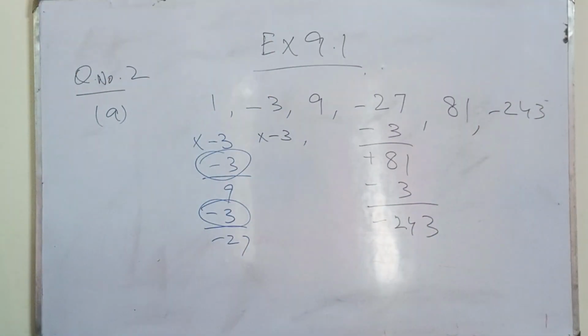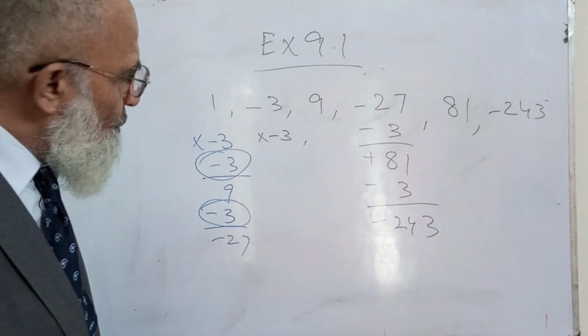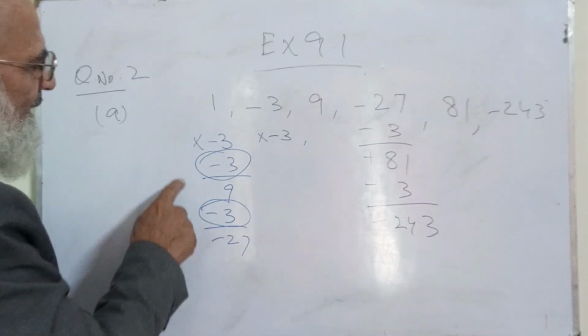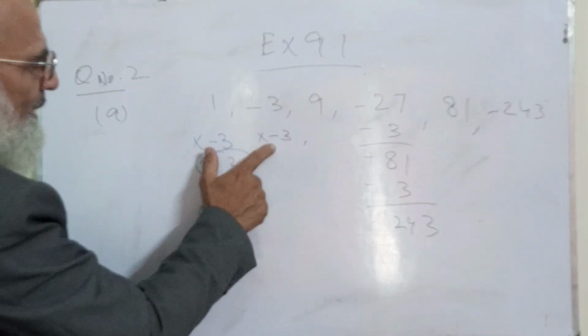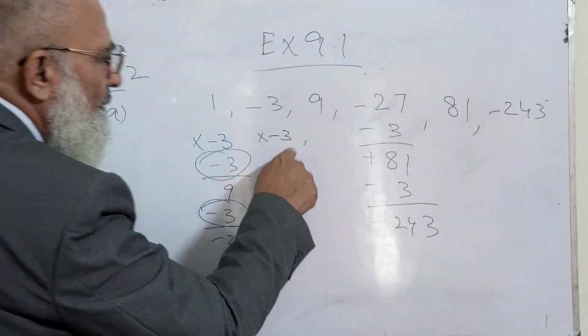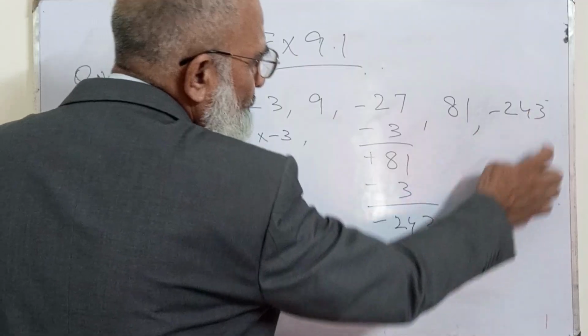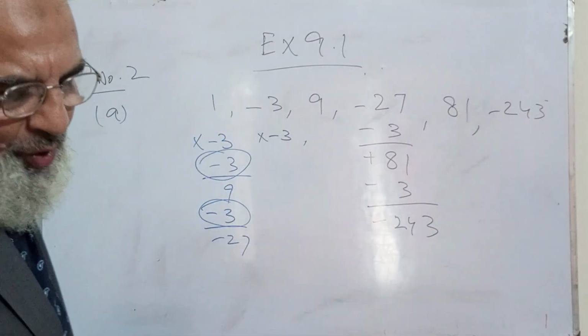You can find the last term also. So what we have done is we have established a rule that it is being multiplied with -3, and the next 3 terms are these, of which the last still has to be found.